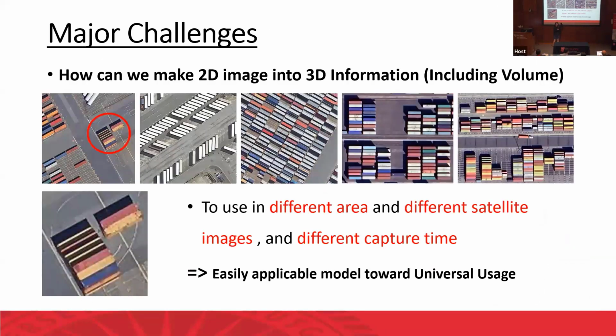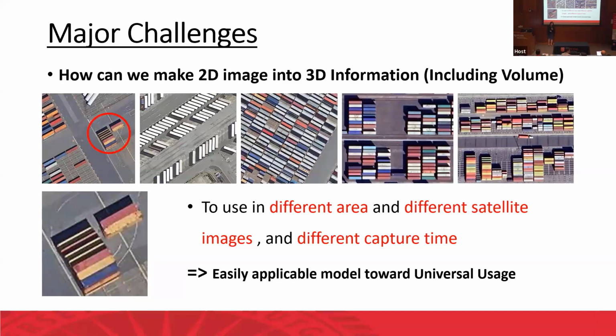You can see some images of the container. If you just capture the satellite images, they are 2D images, so you can see only two dimensions. However, if you look at the stacked containers, they should be 3D. So what do we have to do?